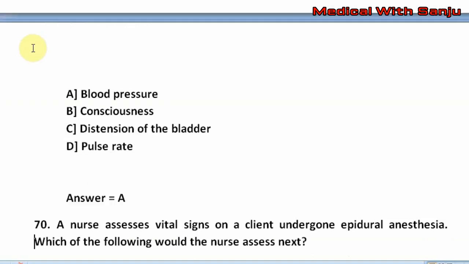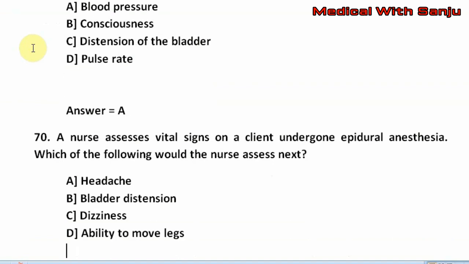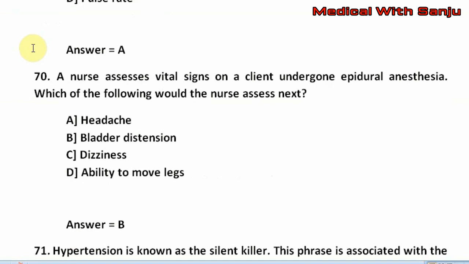Question number 70. A nurse assesses vital signs on a client who has undergone epidural anesthesia. Which of the following would the nurse assess next? Option A, headache. Option B, bladder distension. Option C, dizziness. Option D, ability to move legs. The right answer is B, that is bladder distension.